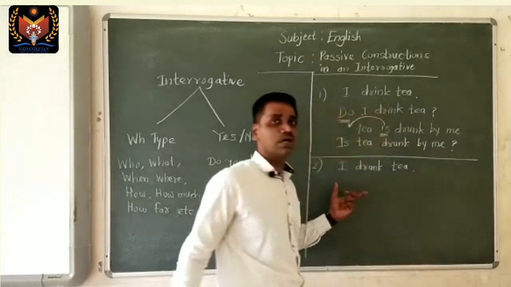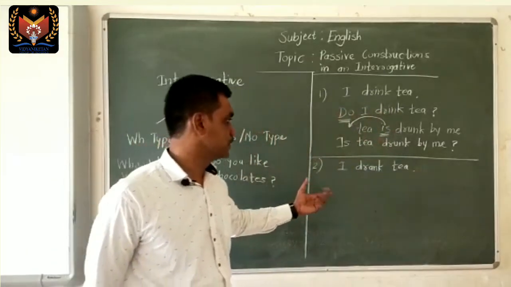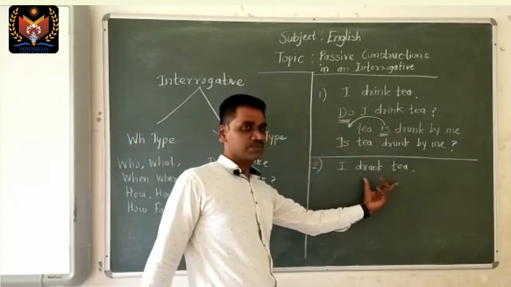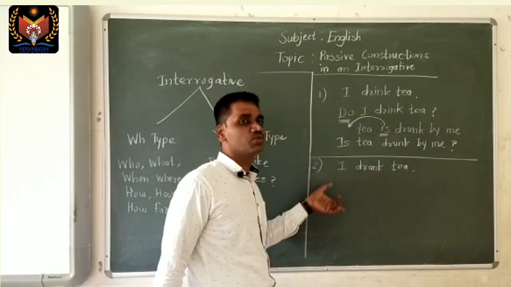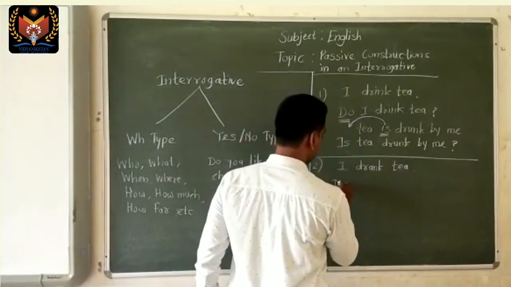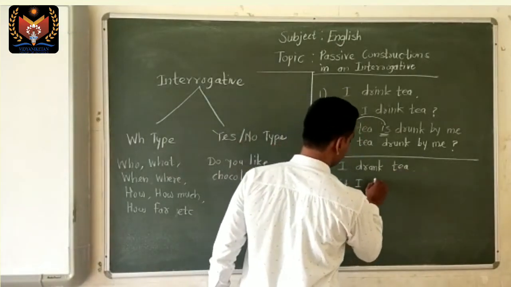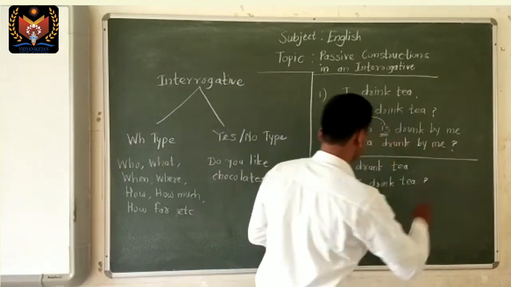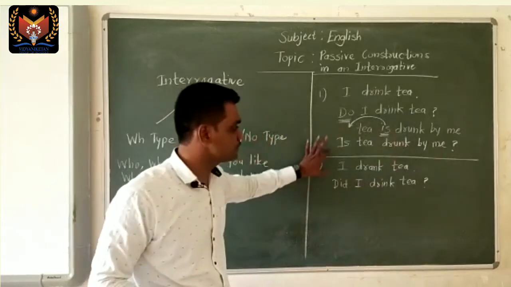Our method will be the same. This is past tense, so first you convert it into a question. What would the question be? Did I drink tea? This is your question of simple past tense.